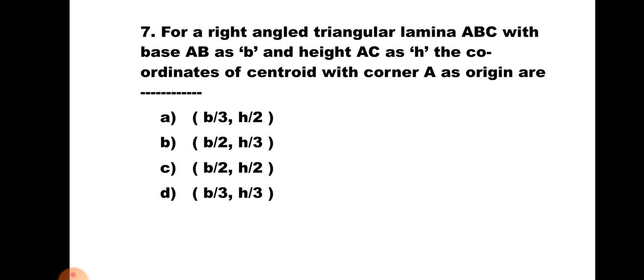The distance of the centroid from base AB is H by 3, and from height AC it is B by 3. Hence the x coordinate will be B by 3 and the y coordinate will be H by 3. Hence the correct answer is D. B by 3, H by 3.